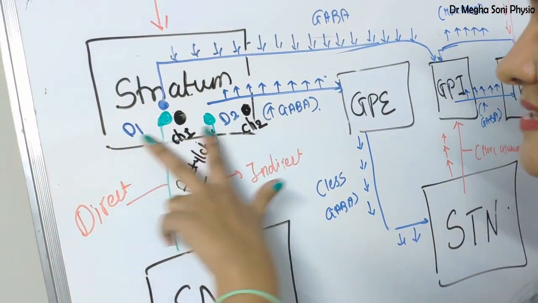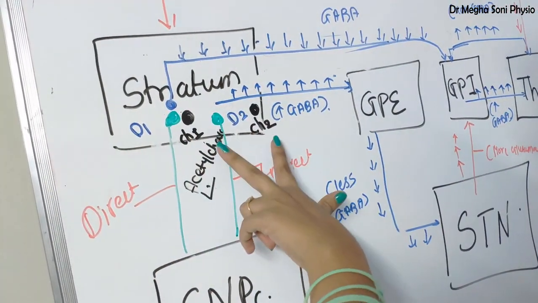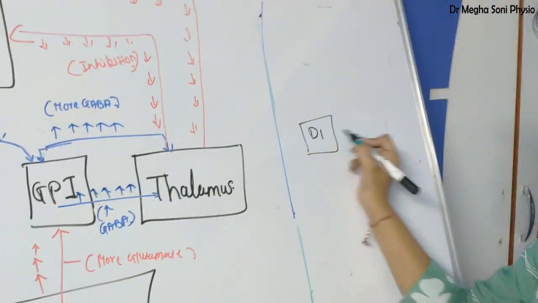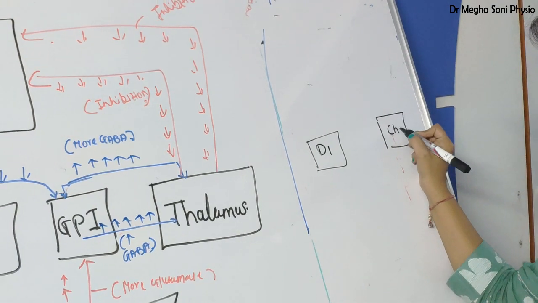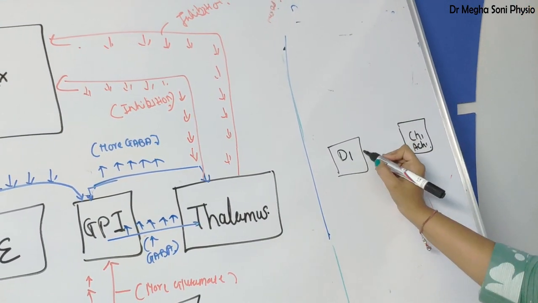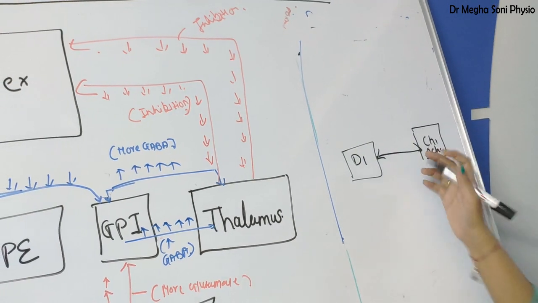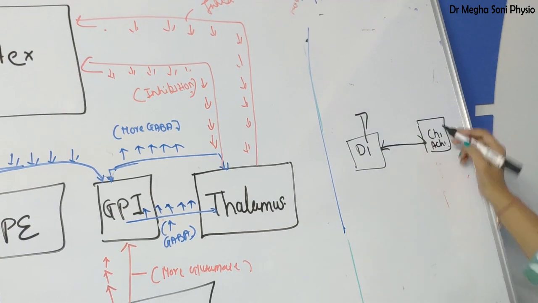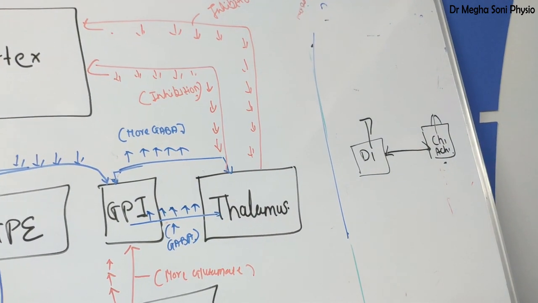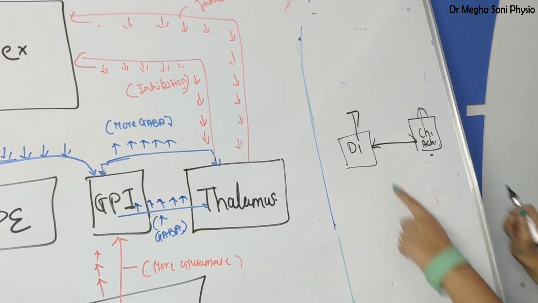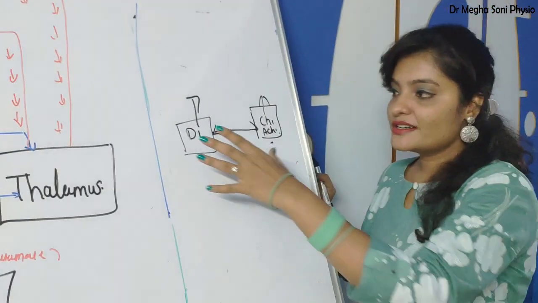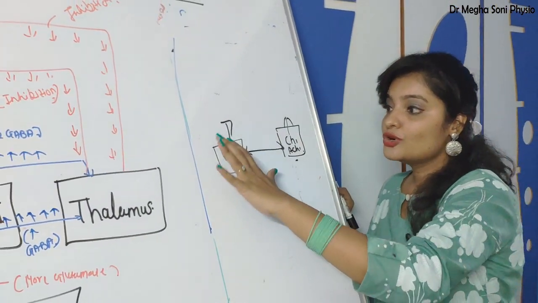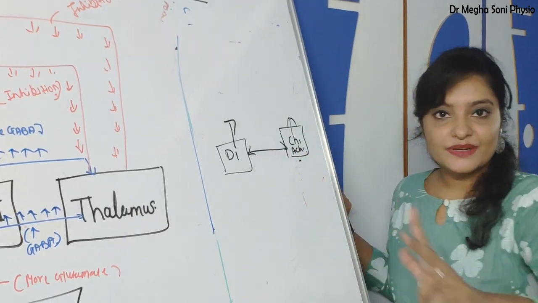Now these receptors work simultaneously in a balanced manner. You can see this is the D1 receptor and this is cholinergic receptor 1, or acetylcholine receptor 1. If the dopamine side is damaged, the activity of acetylcholine will automatically increase. Why? Because the D1 receptor is not sufficient, it is degenerated, so the balance has been disturbed.